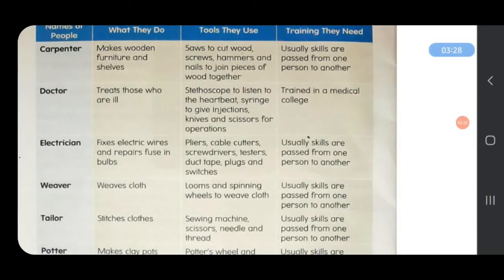Next is doctor. Doctors treat those who are ill, and the tools they use are a stethoscope to listen to the heartbeat, syringe to give injections, knives and scissors for operation. Doctors are trained in a medical college for at least 5 years, and then they can be a doctor. And after studying for many years, they have to pass exams also. Then a person can become a doctor.